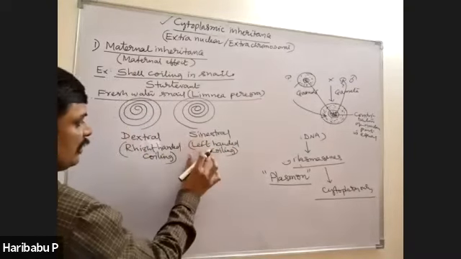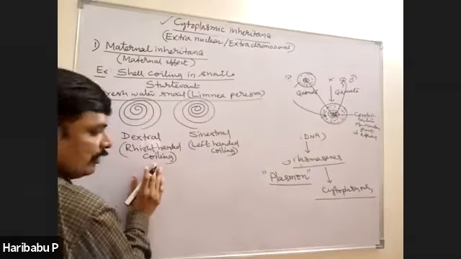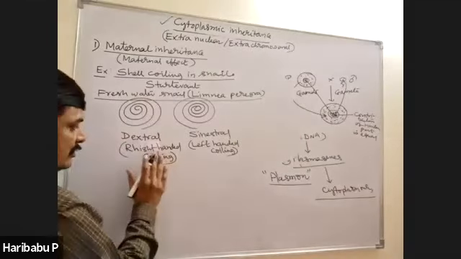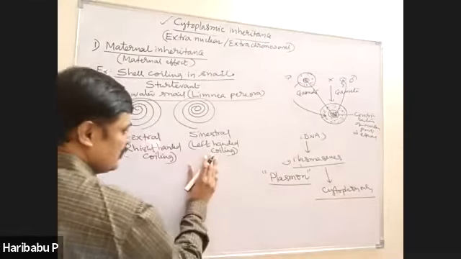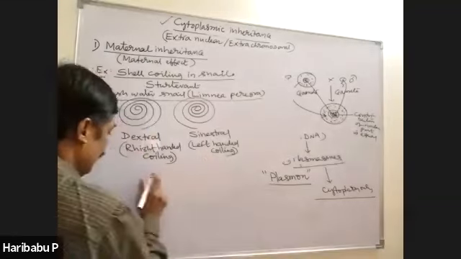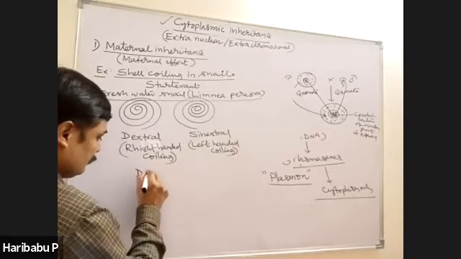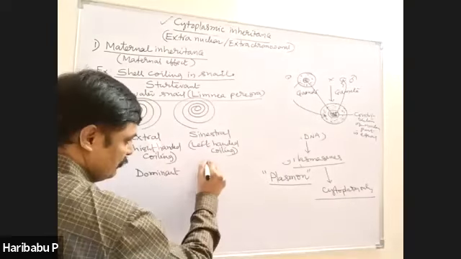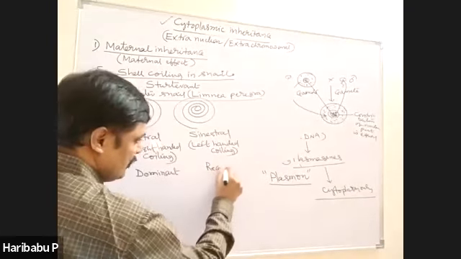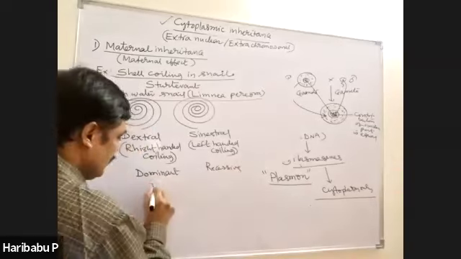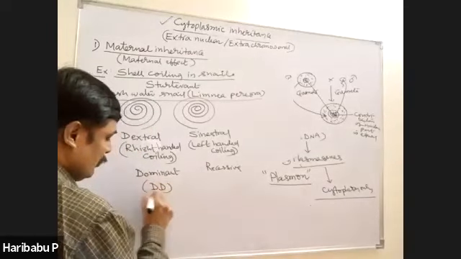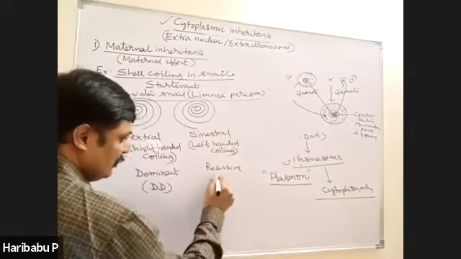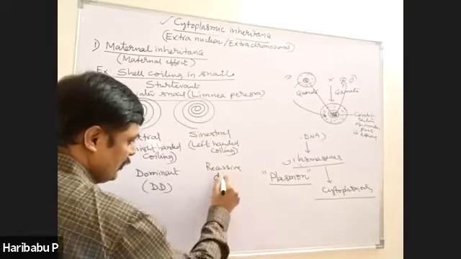It is left-handed coiling. It is right-handed coiling, right? This is clockwise. This is anti-clockwise. And this is dominant. And this is recessive. This is dominant. This is recessive. Capital D, and this is small d.